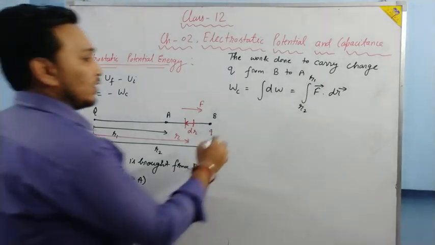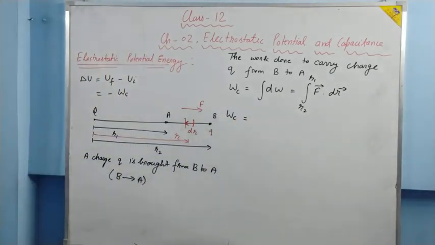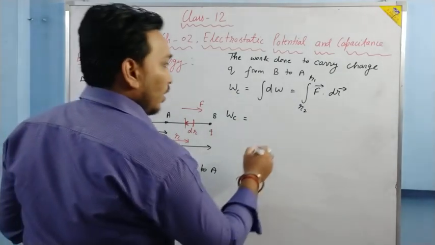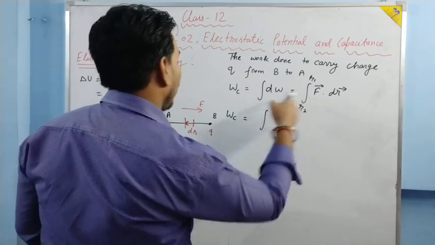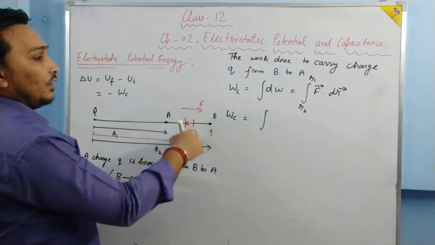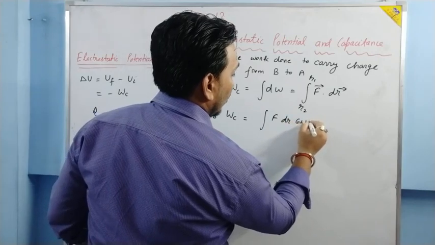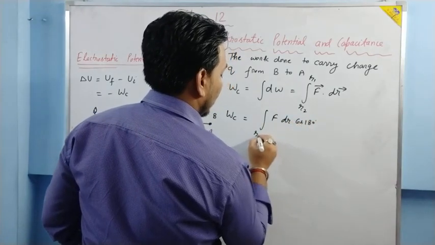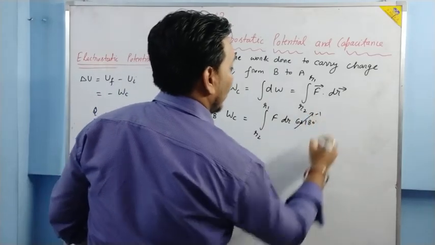Now work done by conservative force: first of all, the direction of F and dr are opposite. So we are going to have F dr cos 180 degree, limit R2 to R1. If we solve it, cos 180 will give minus 1.